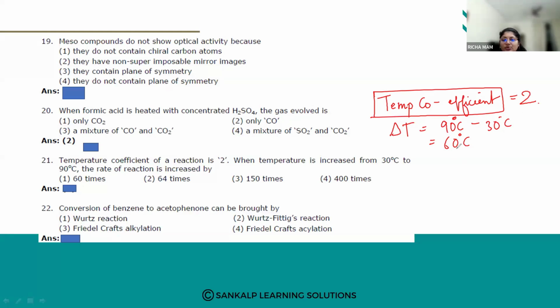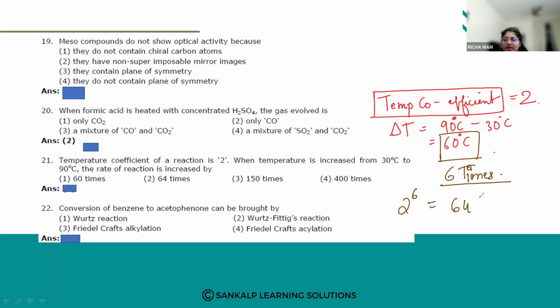Now, how much temperature has been increased? 60 degrees. 60 degrees means it is 6 times 10 degrees, so the coefficient is 2 and 2 raised to 6 is how much?